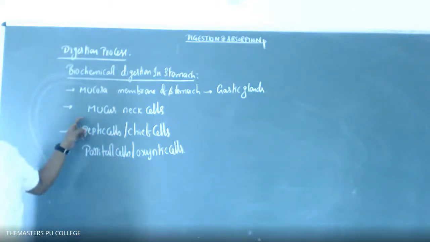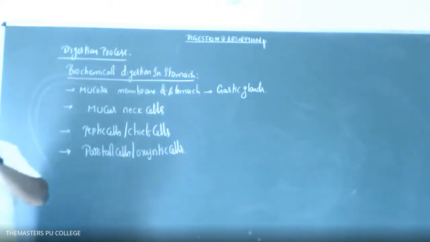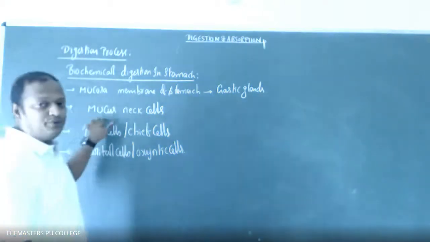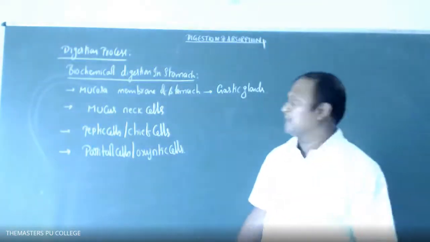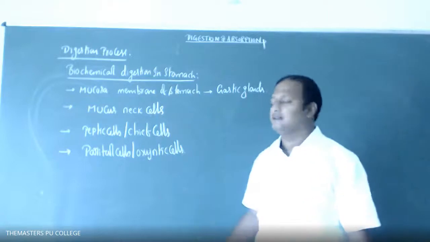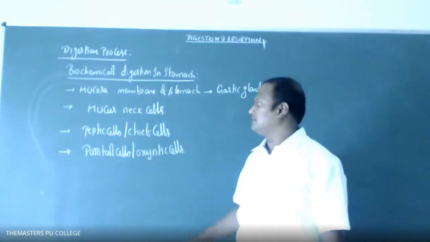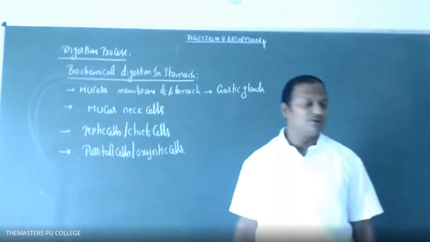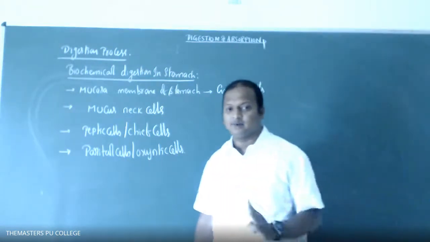Very, very important, most important, you need to remember; you will compulsorily get questions from this region from the objective point of view in medical entrance test examinations. So which cells are present in the stomach? The mucus neck cells, peptic cells also called chief cells, and third, parietal cells also called oxyntic cells. There are 3 different types of cells.